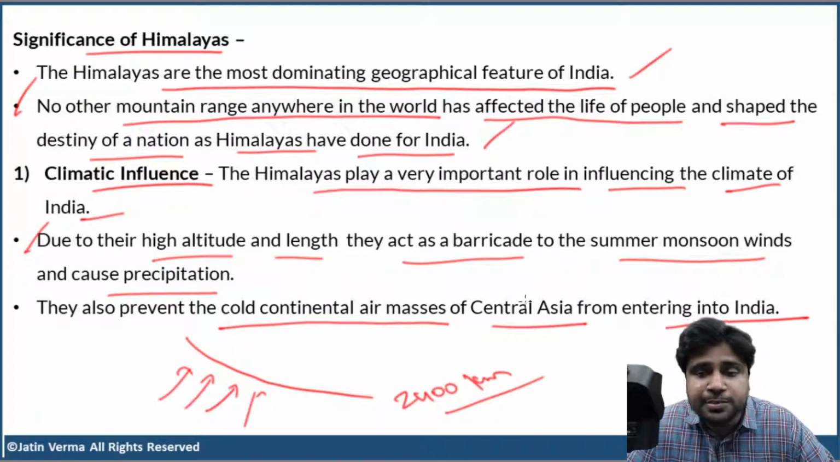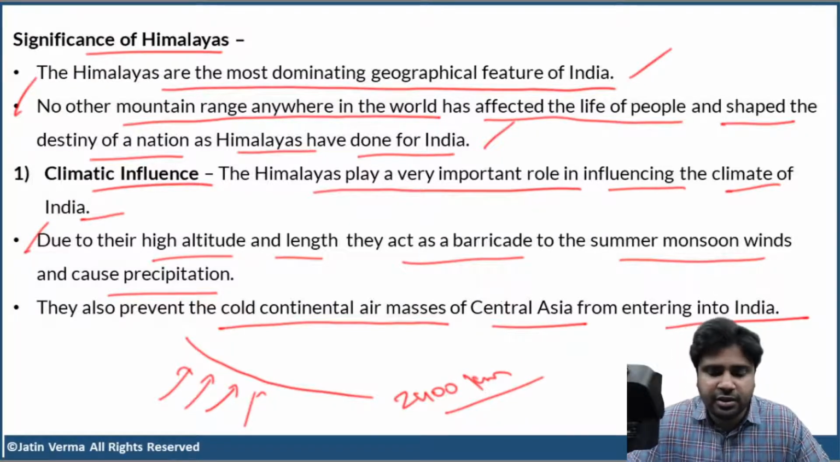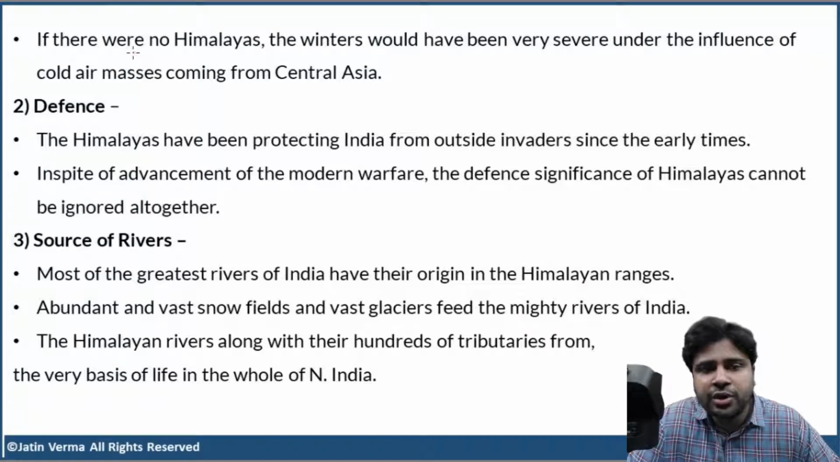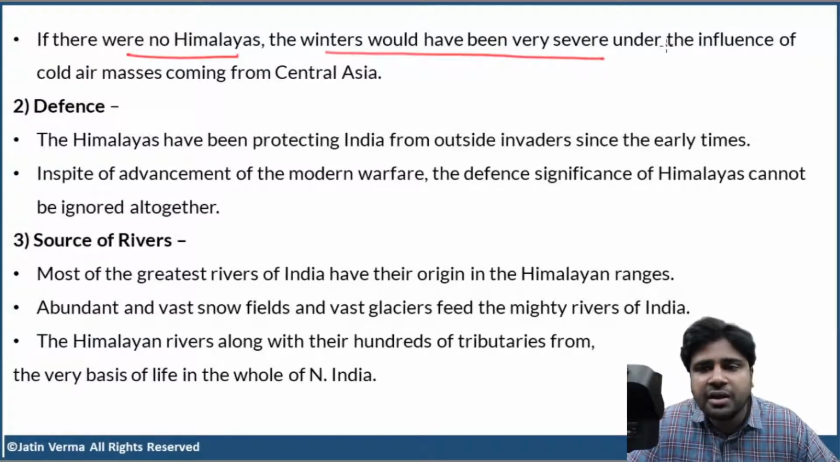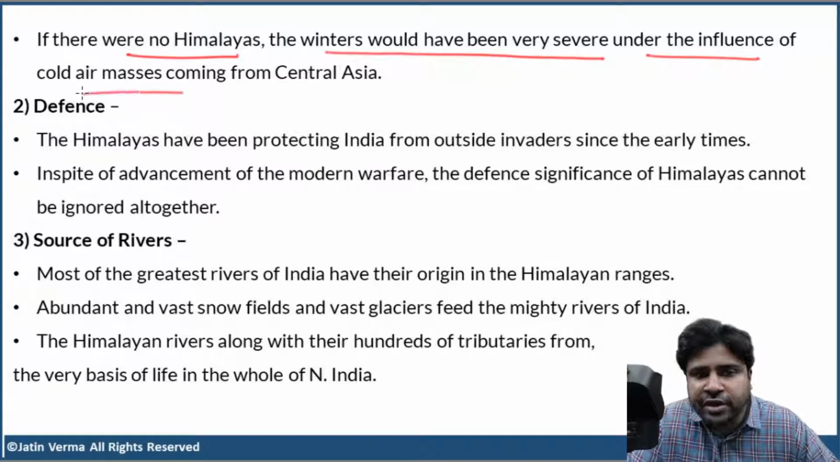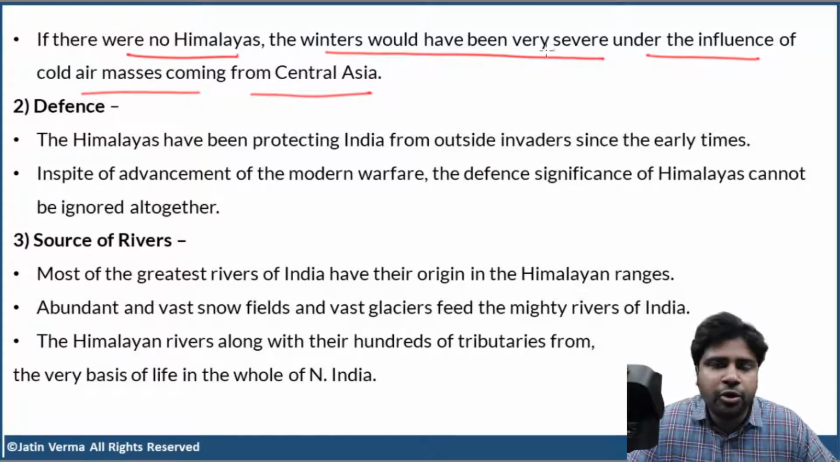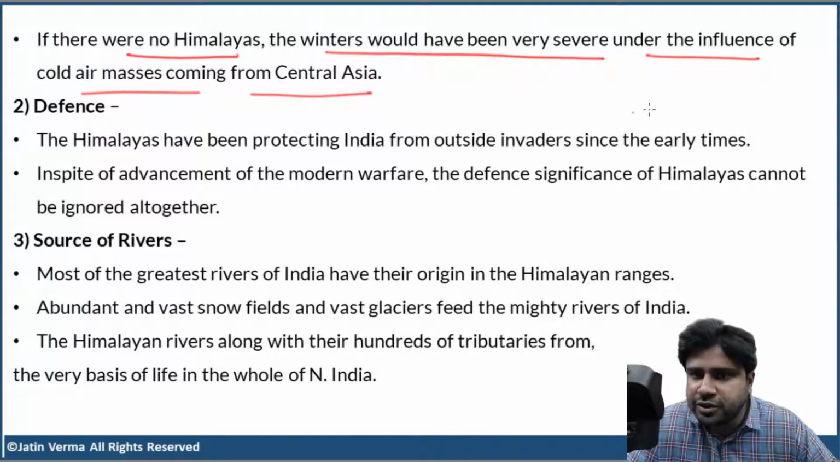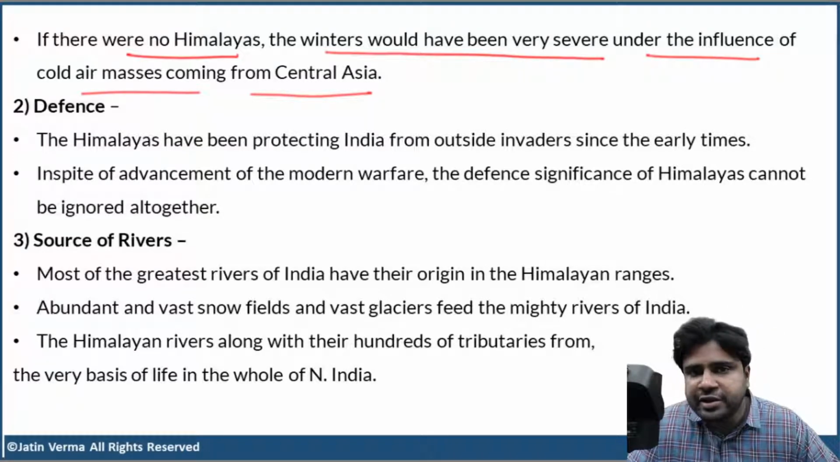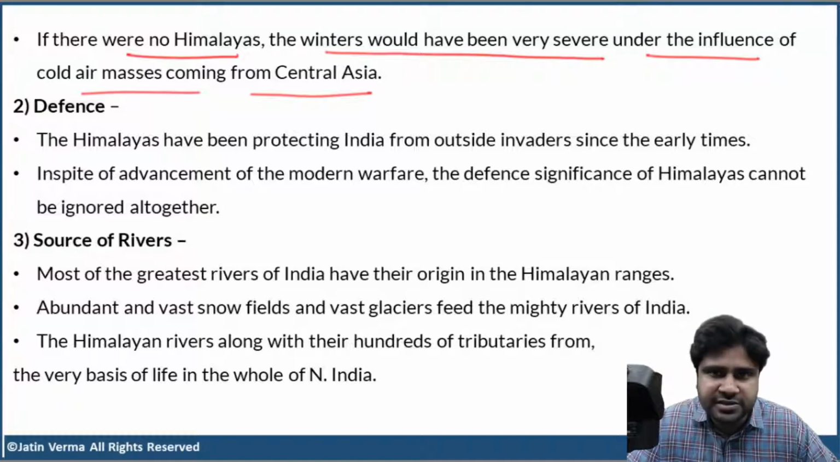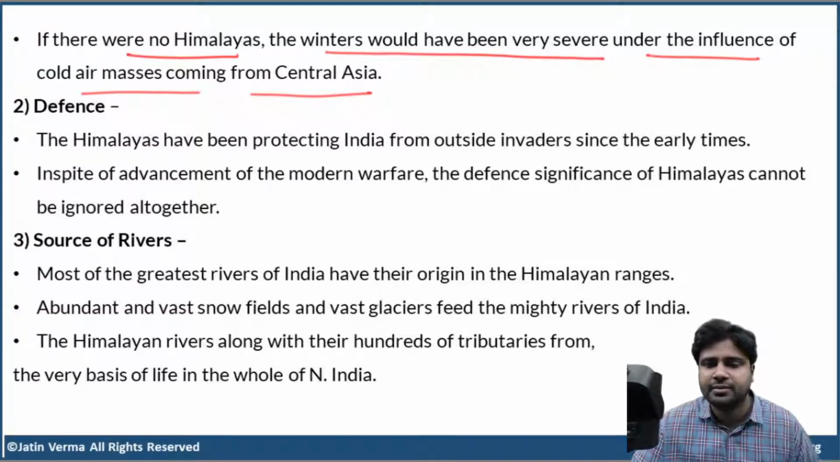but the Himalayas block them. If there were no Himalayas, the winters would have been very severe under the influence of cold air masses coming from Central Asia. So, the whole of North India would suffer a lot due to the very severe winter caused by very cold air masses that formed over Central Asia during winter. But fortunately, the Himalayas are blocking those air masses. Clear?